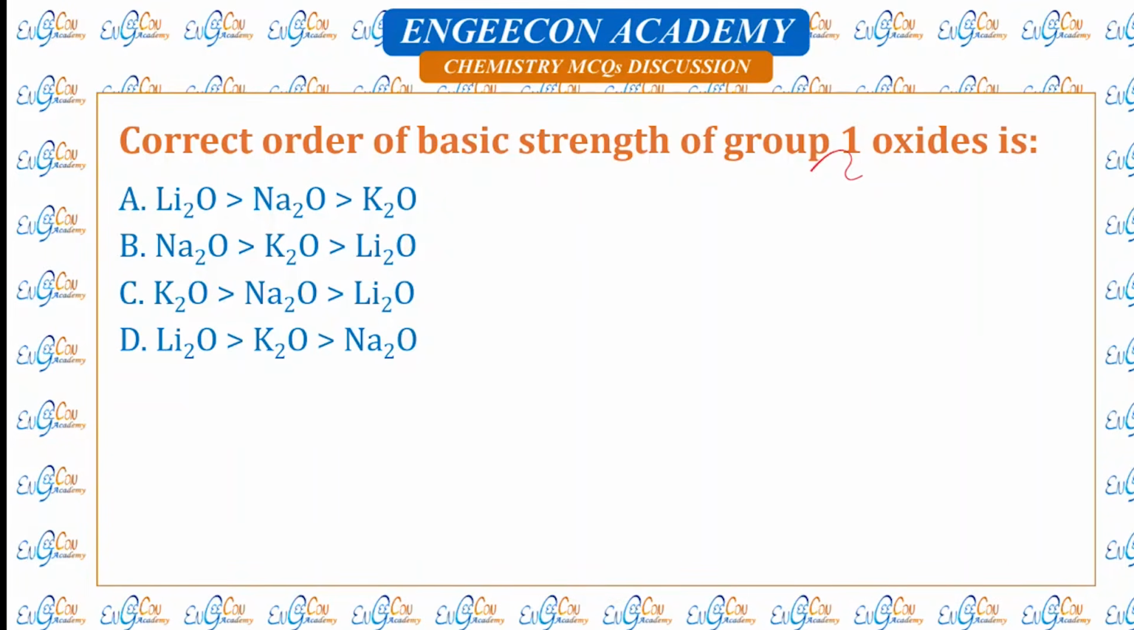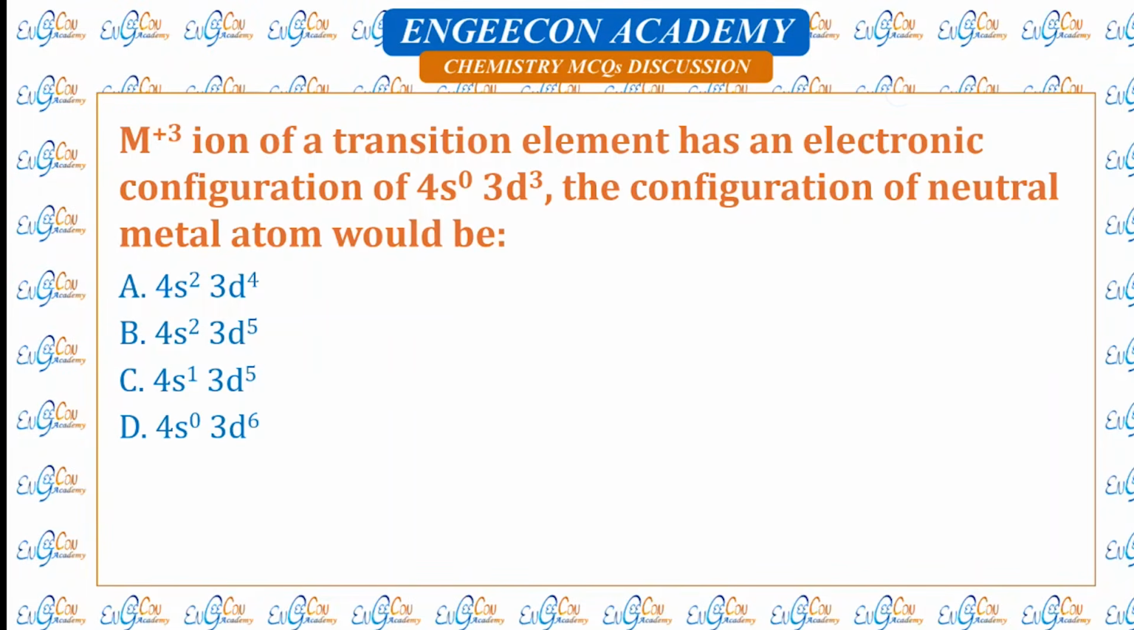Correct order of basic strength of group 1 oxides is... Down the group, the basic strength of oxides increases. So among lithium, sodium and potassium, potassium oxide is most basic, followed by sodium, followed by lithium. So C is the correct option.